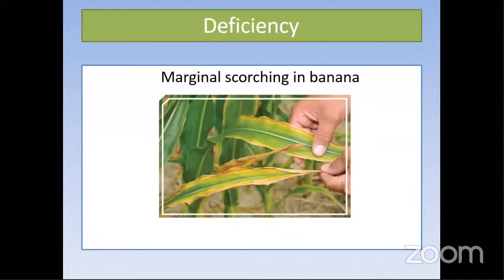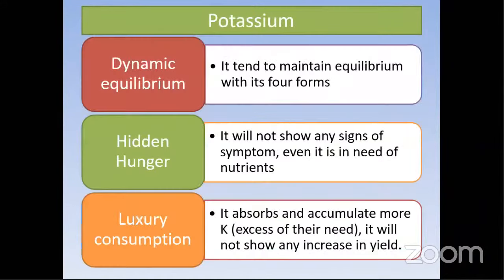So next one. This is interesting: potassium is very tricky. Even if you want to do any analysis, potassium is easily washed away, because potassium is a positive ion, K plus, and it is always mobile. It moves away easily. As I mentioned earlier, it is in three forms: non-exchangeable, exchangeable, and solution. There should be an equal dynamism.